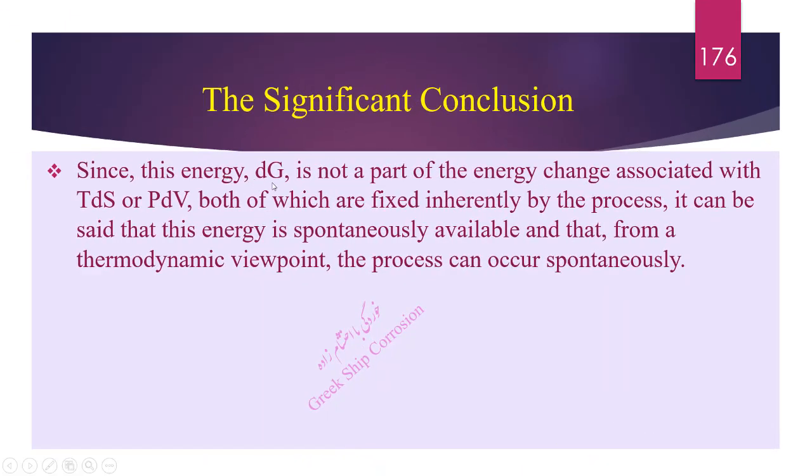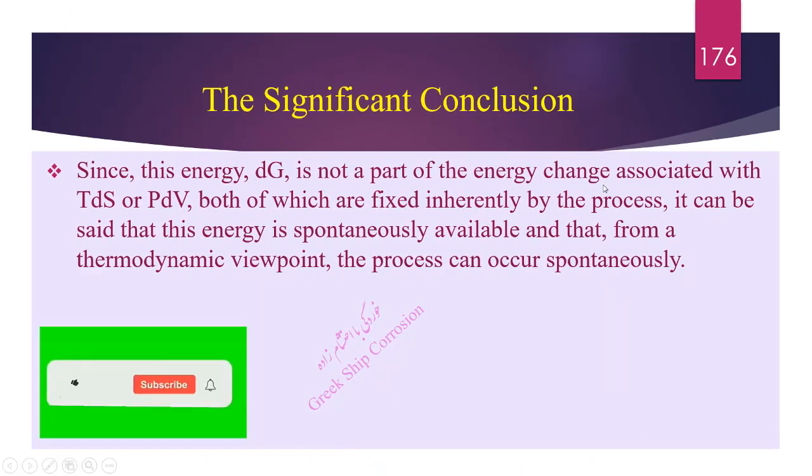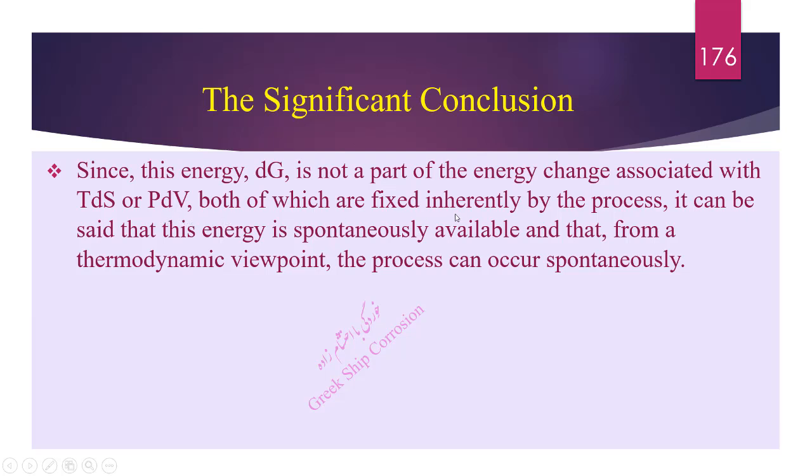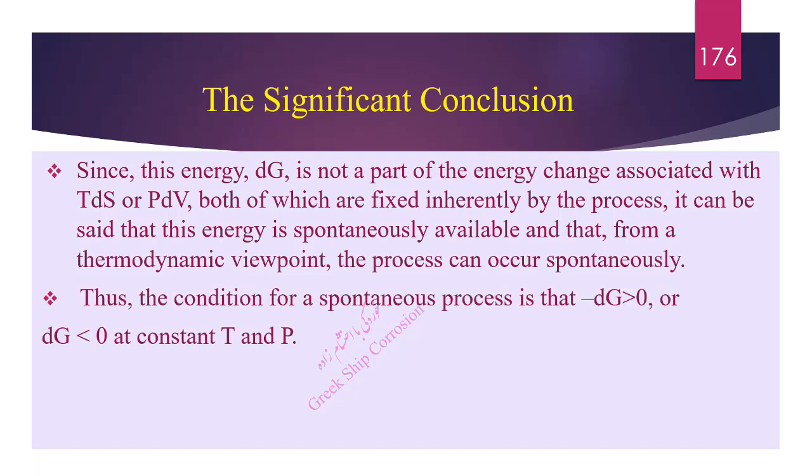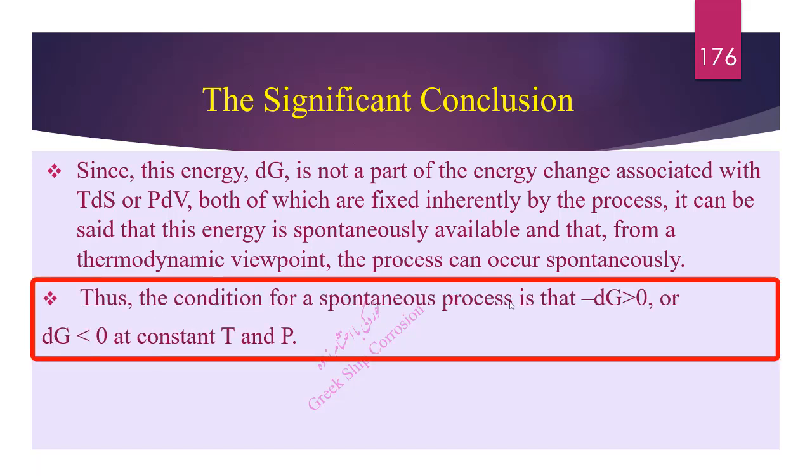Since this energy, the Gibbs free energy change, is not a part of the energy change associated with T times the entropy change or P times the volume change, both of which are fixed inherently by the process, it can be said that this energy is spontaneously available and that from a thermodynamic viewpoint, the process can occur spontaneously. Thus, the condition for a spontaneous process is that the negative Gibbs free energy change is greater than 0, or the Gibbs free energy change is less than 0 at constant temperature and pressure.